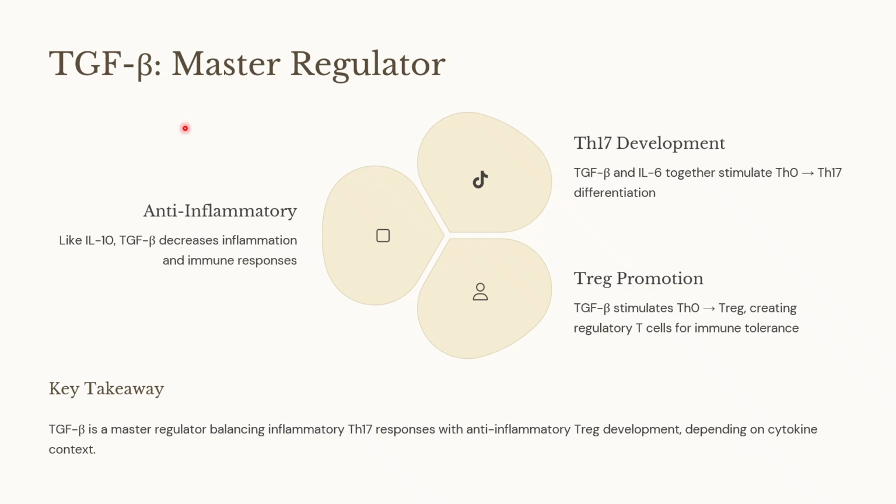Transforming growth factor beta. This is an anti-inflammatory. The transforming growth factor beta decreases the inflammation and immune response. Transforming growth factor beta and interleukin 6 together stimulate naive T helper to T helper 17 differentiation. In addition, transforming growth factor beta stimulates naive T cells to Treg cells. They are the regulatory T cells, creating regulatory T cells for immune tolerance. This is a master regulator balancing cell. Without this, there are more chances for autoimmune diseases.